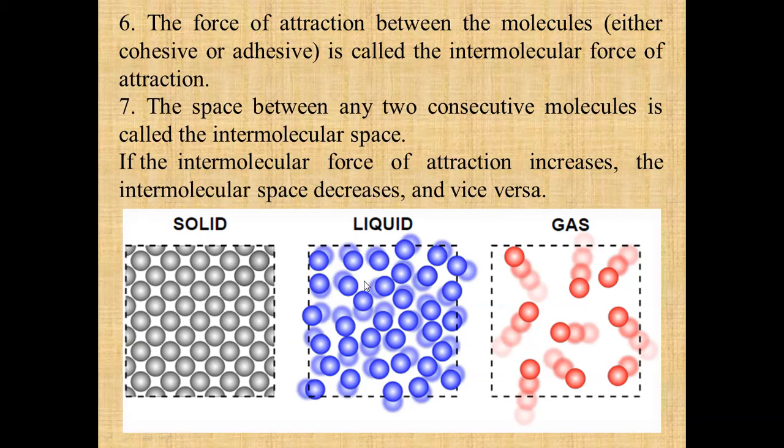In this case, this is the intermolecular space, so here you can see the space between the liquid molecules or particles is larger than the space between the solids, and it becomes largest when we talk about the gases. See, this is the intermolecular space between the two particles or two molecules of the gases, so it is the largest one.